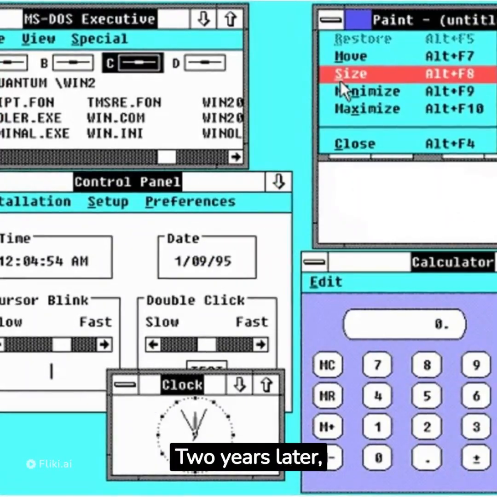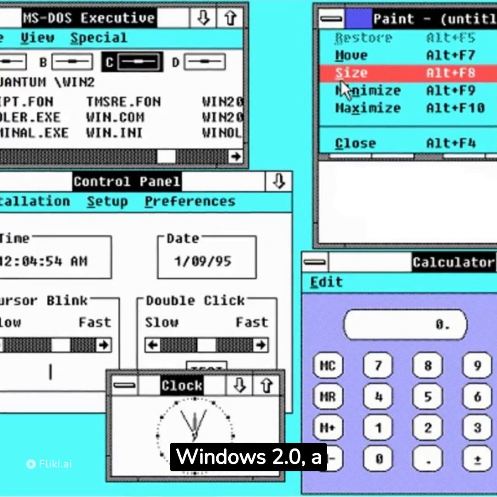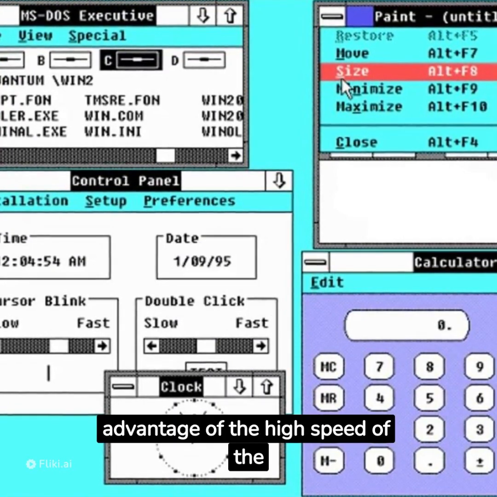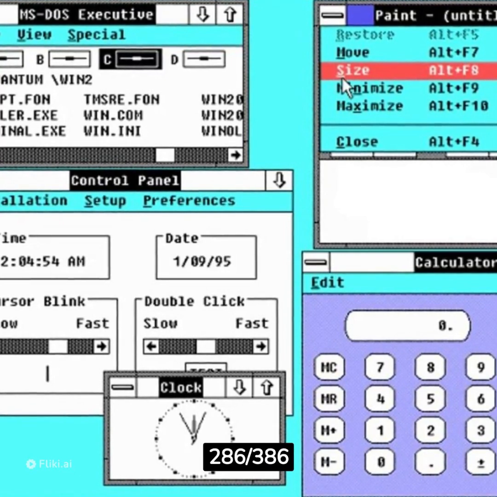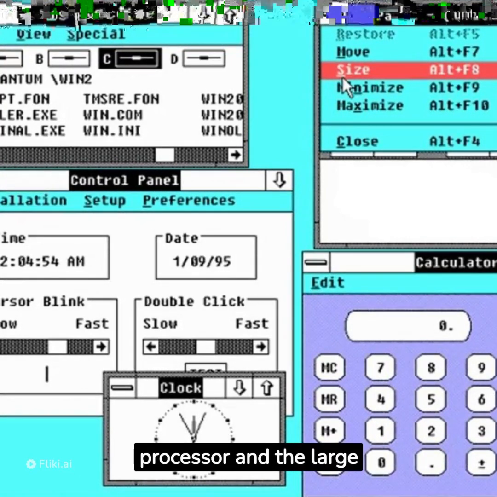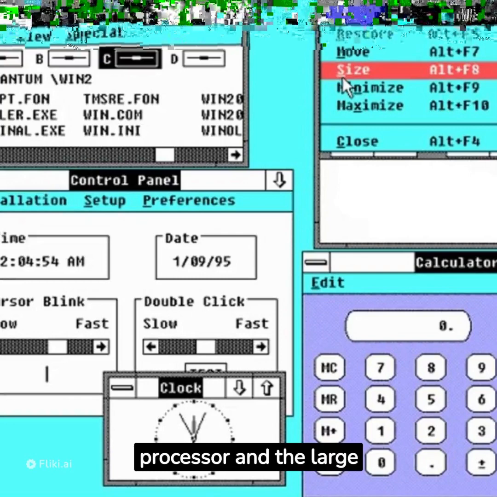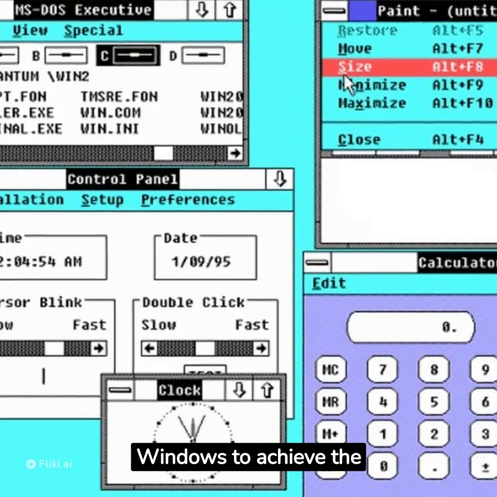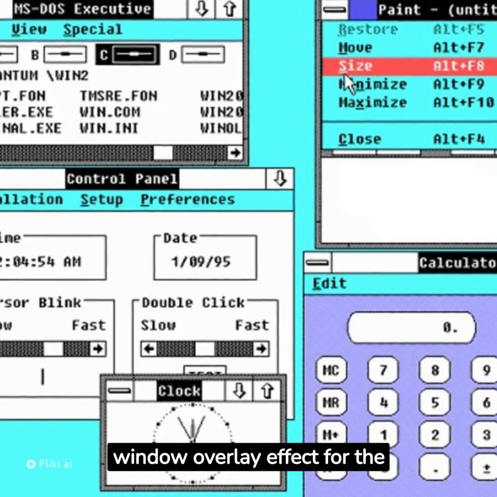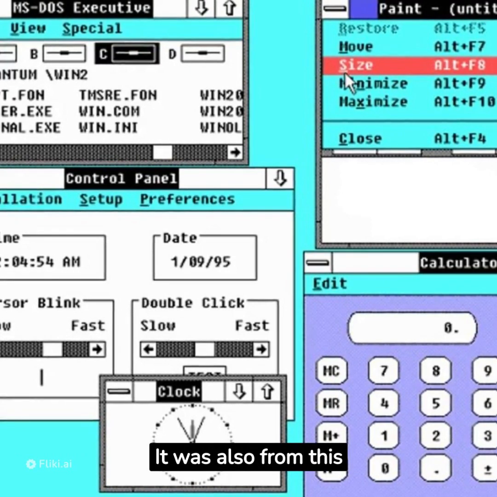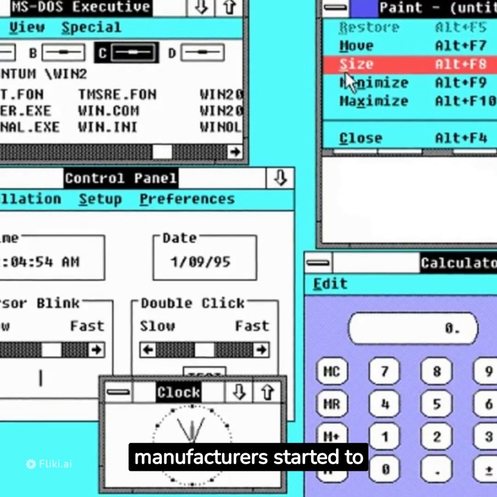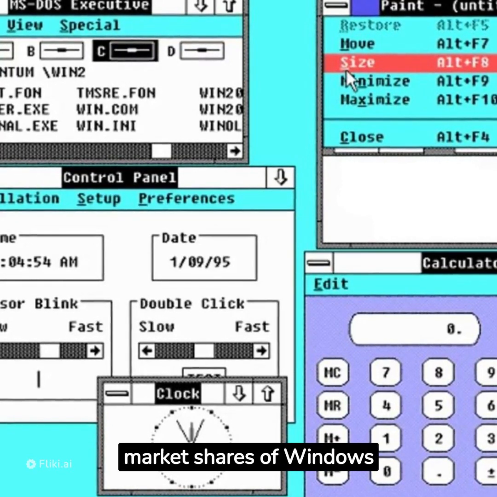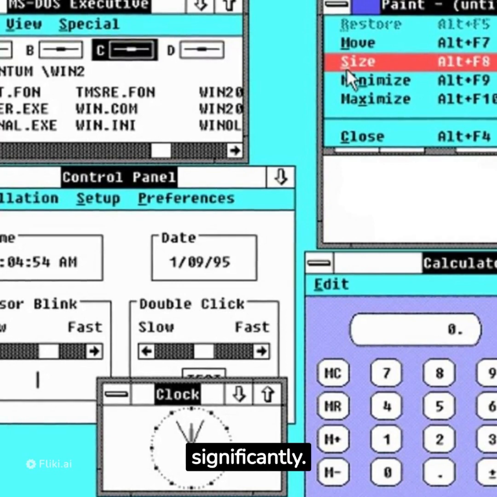Two years later, Microsoft launched Windows 2.0, a new generation of operating systems that took advantage of the high speed of the Intel 286/386 processor and the large memory for inter-program communication. In particular, the graphics feature was introduced, allowing Windows to achieve the window overlay effect for the first time. It was also from this version that more and more manufacturers started to develop software for Windows, and for the first time the market share of Windows increased significantly.